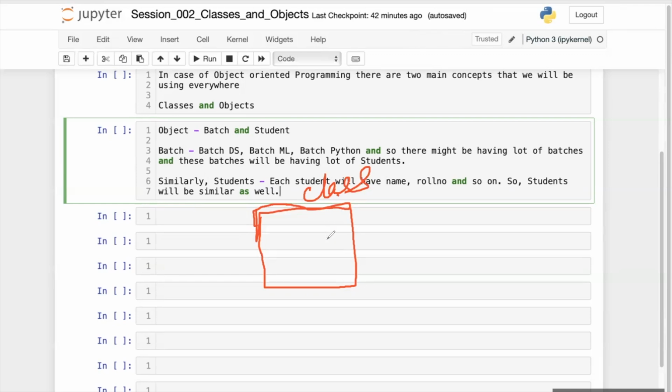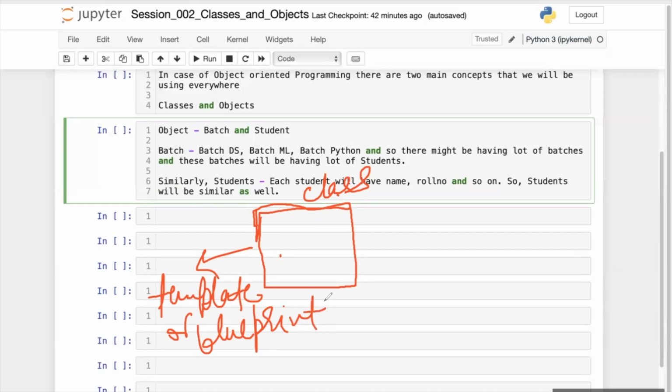This class is nothing but just a template or a blueprint of how my object will look like.